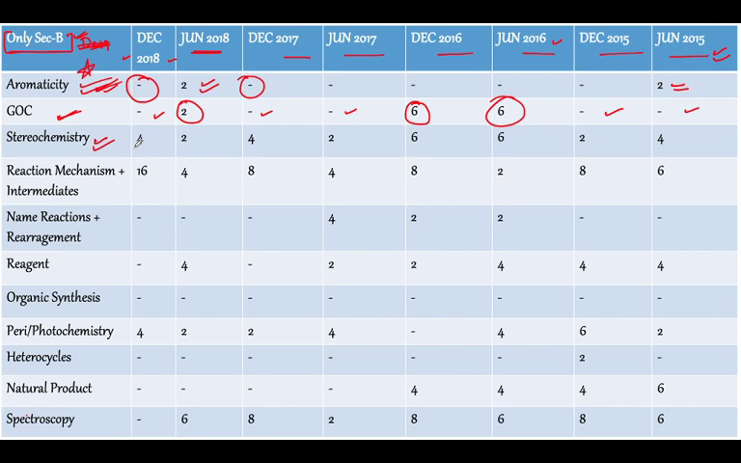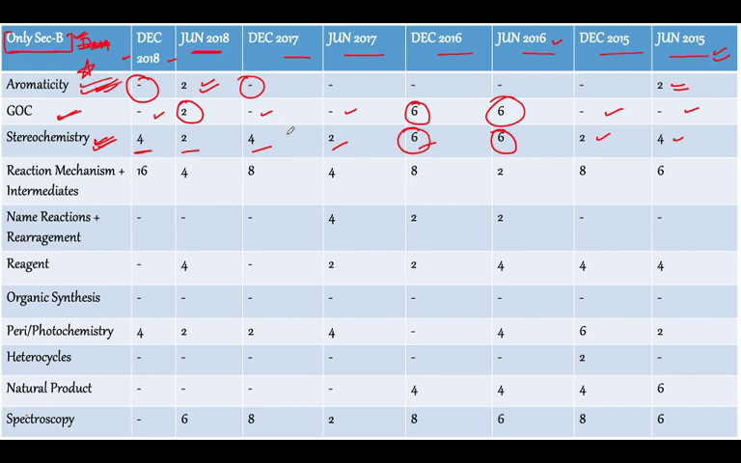All right, so what we are going to see next is stereochemistry. In stereochemistry, as we can see, December 2018 has two questions giving us 4 marks in section B. Again, June 2018, 2 marks, December 2017, 4 marks, June 2017, 2 marks, December 16, 6 marks. Such a high number in December as well as June 2016.